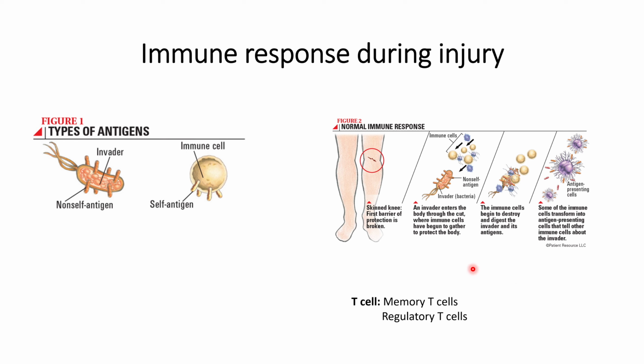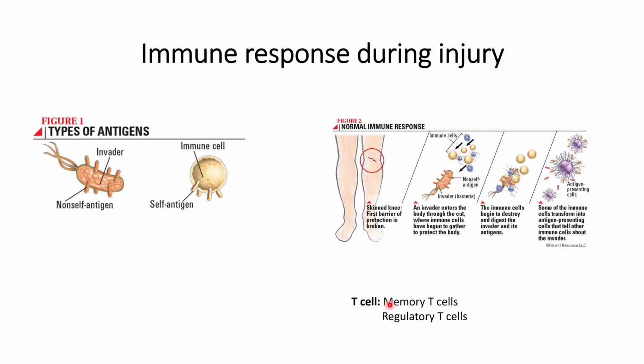So let us consider that both signals are received. After some time, when there is no further increase in invaders, some of the T cells will convert into regulatory T cells, which will try to decrease the response and eliminate the leftover invaders present in the body.